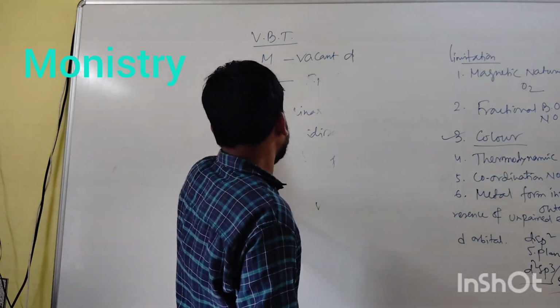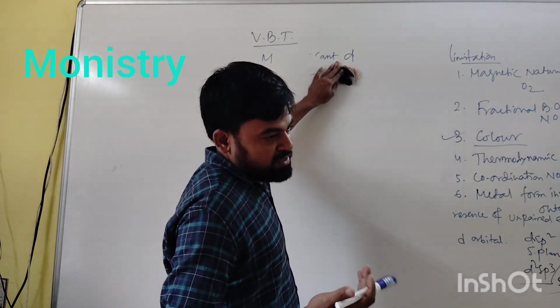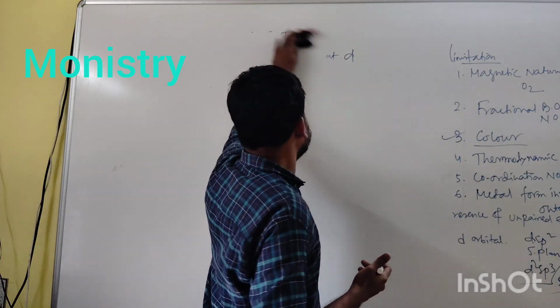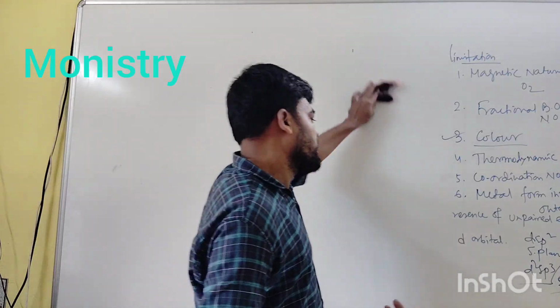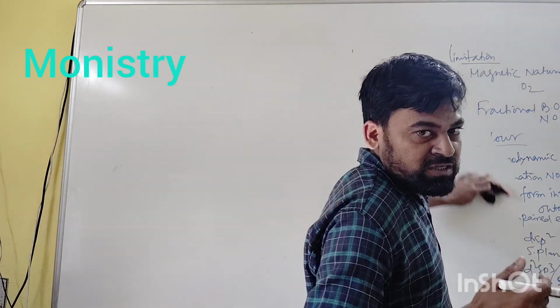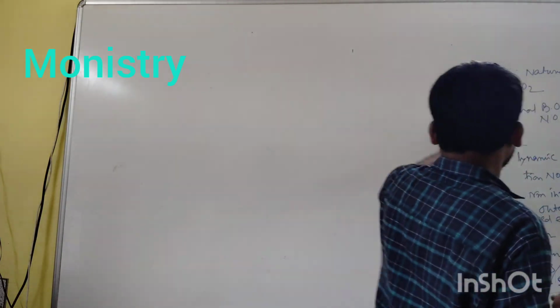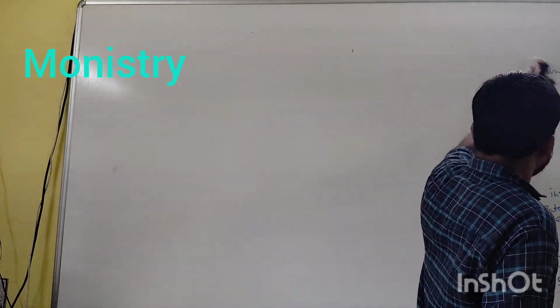central metal ion, whether along the x, y, z axes or between the axes. The central metal ion's d orbitals, that is five d orbitals, are present here. These are different types of d orbitals.